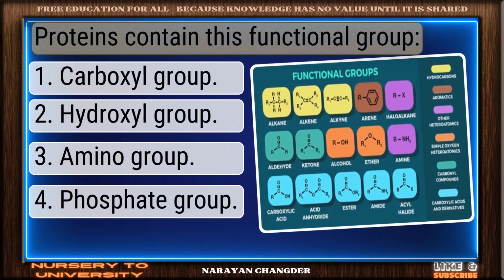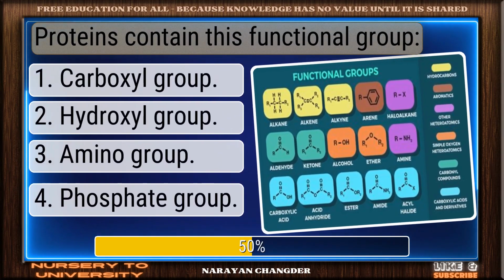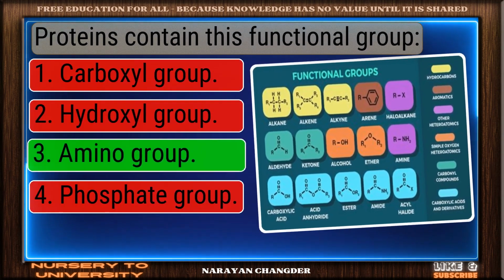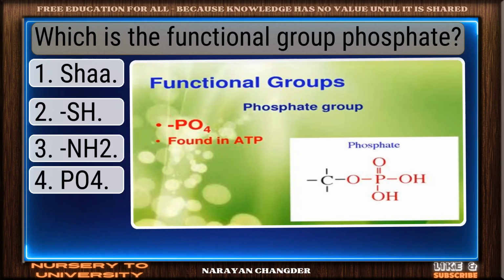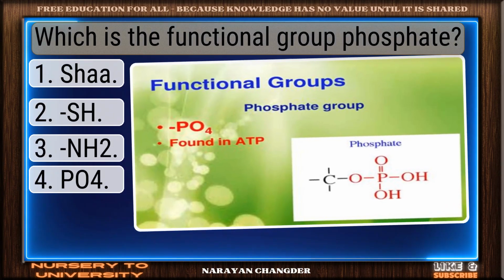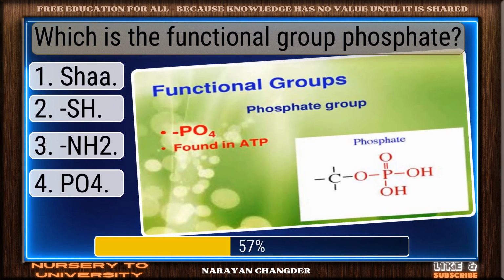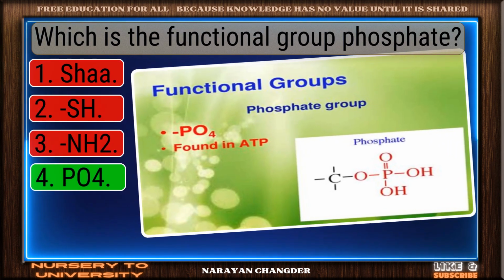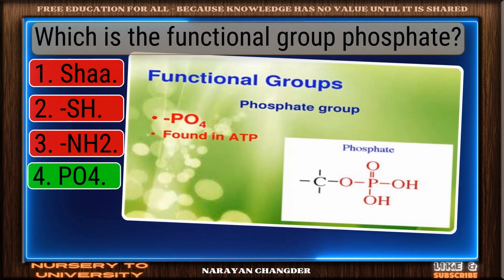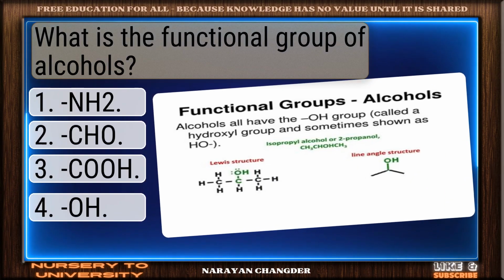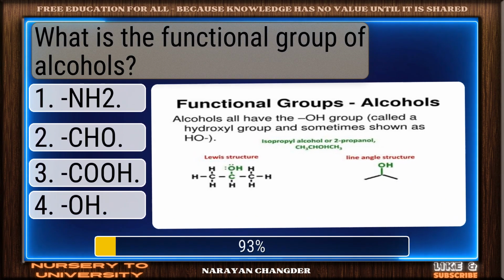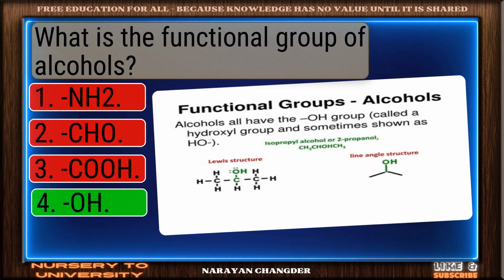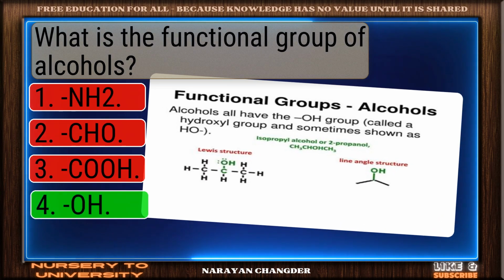Proteins contain this functional group. Correct. Amino group is the right answer. Which is the functional group phosphate? You're right. PO4 is the correct answer. What is the functional group of alcohols? Perfect. OH is the correct choice.